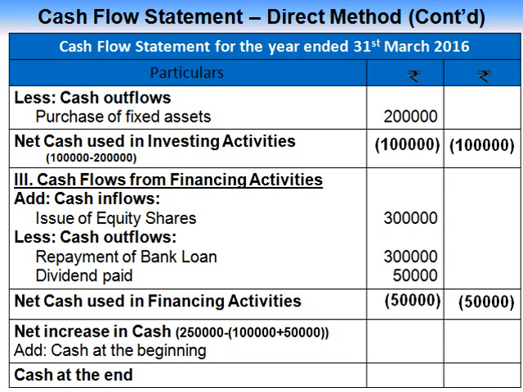Now add all the three heads. Cash flow from operating activities, but the remaining two are net cash used in investing activities and net cash used in financing activities. So total net cash used is 1,50,000. So subtract net cash used from cash from operating activities. So the balance 1 lakh is the net increase in cash. And add cash at the beginning 50,000. So the balance 1,50,000 is cash at the end.